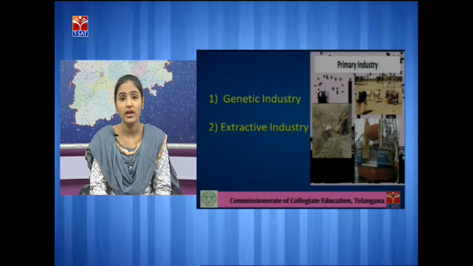Extractive industry means extracting wealth from soil, water or land or beneath the surface of land. Example is coal mining. Coal is present beneath the surface of land. So they dig the earth, get the coal out of it and make a sale of it. So they are taking the nature's product, selling it and earning profit. So it comes under an extractive industry.